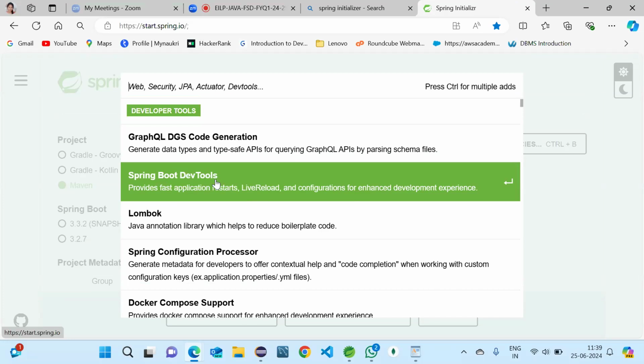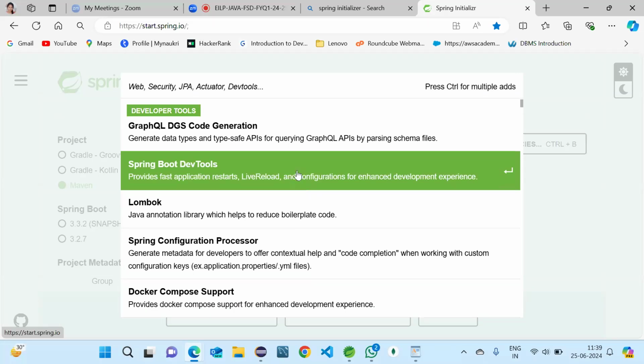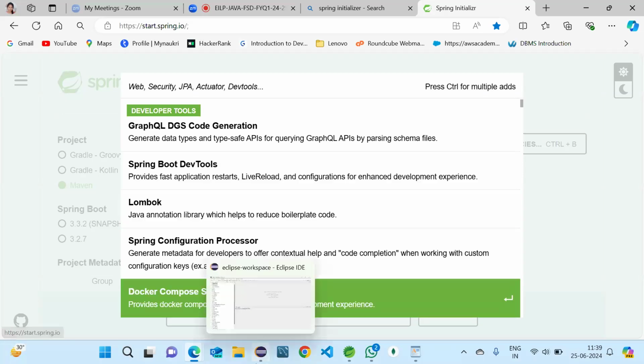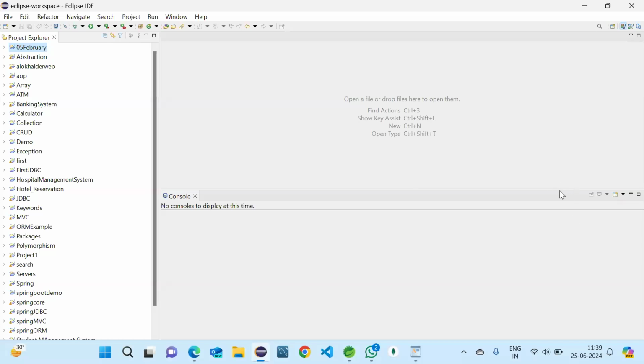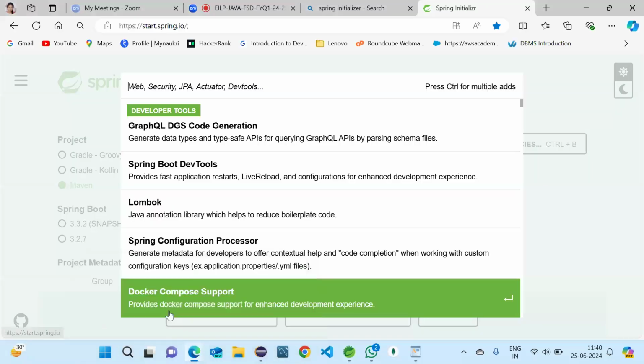So do you remember it? Every time I changed anything, I was restarting it again and again, waiting for it to run. What I'm saying is, when we were working with the JDBC and MVC project, whenever I made any change in the controller class or any Java class, I was stopping the project in the console and rerunning it again like this. Did you observe that we executed it so many times?